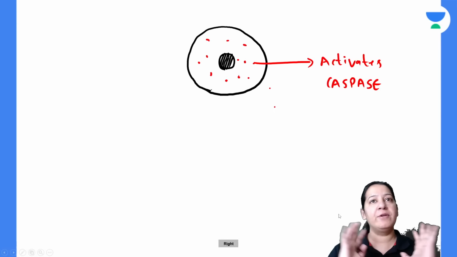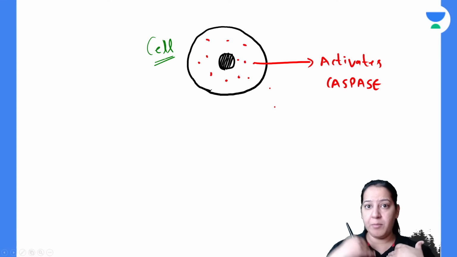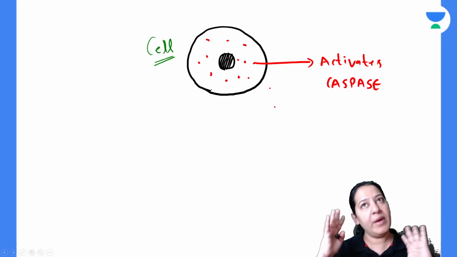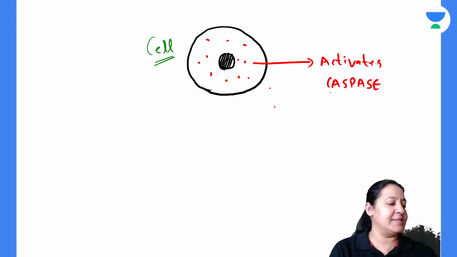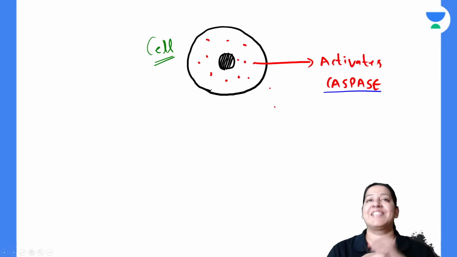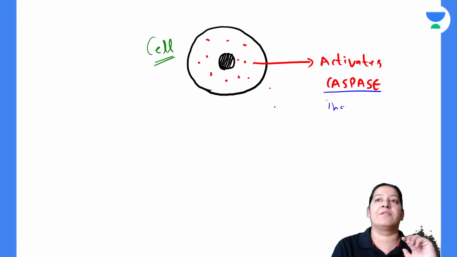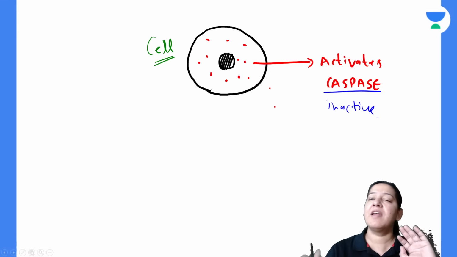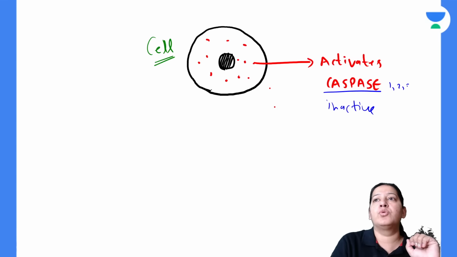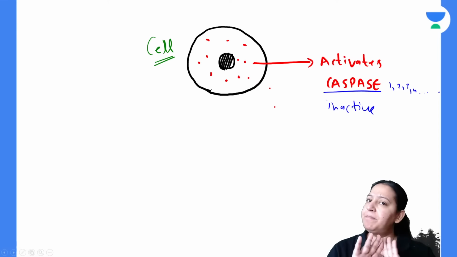See this diagram. Can you see a cell? Yes, this is a cell of the human body, any cell of the human body. From head to toe, we are made up of cells. All the cells have enzymes in their cytoplasm. There is an enzyme known as caspase. It is present in me, you, all of our cells. But the enzyme is normally inactive. There are many types of caspase: caspase 1, 2, 3, 4. There are lots of caspases. All of them are present in the cytoplasm, but they are inactive.